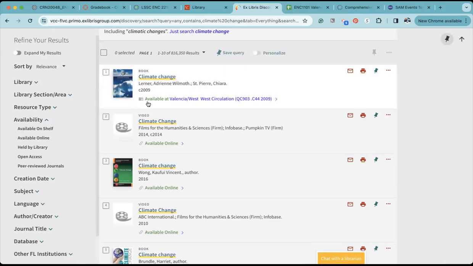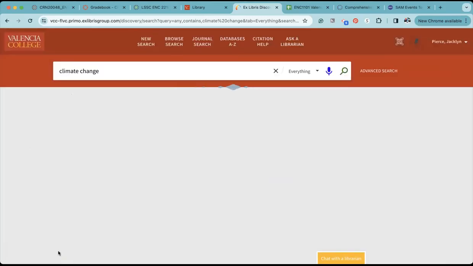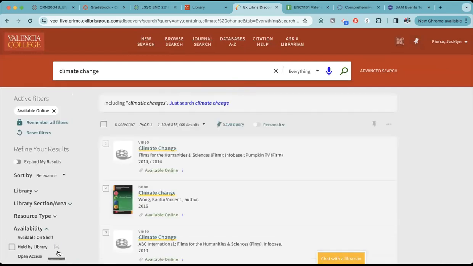So you notice that one of the first items is a book that is available at West Campus. You are welcome to use real books. That is absolutely fine. But for the most part, I know that we're not going to do that. We're going to be using things that we can access through the library's site. So I'm going to start with this first video.